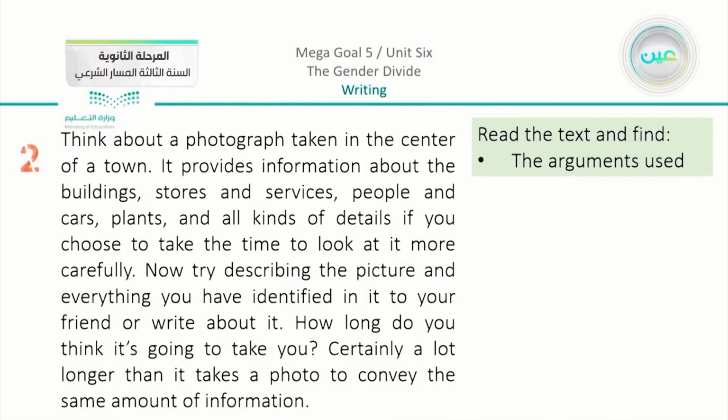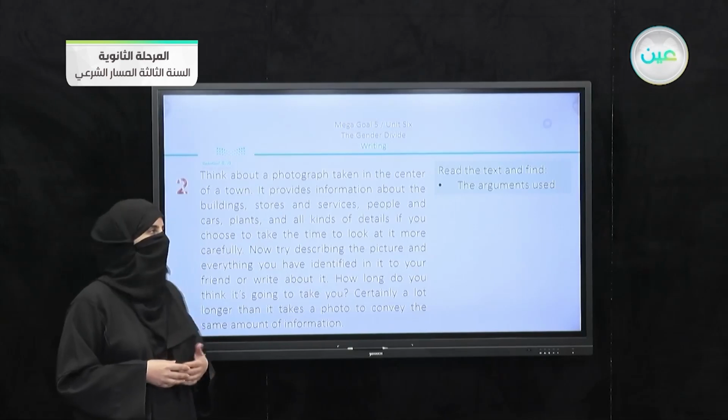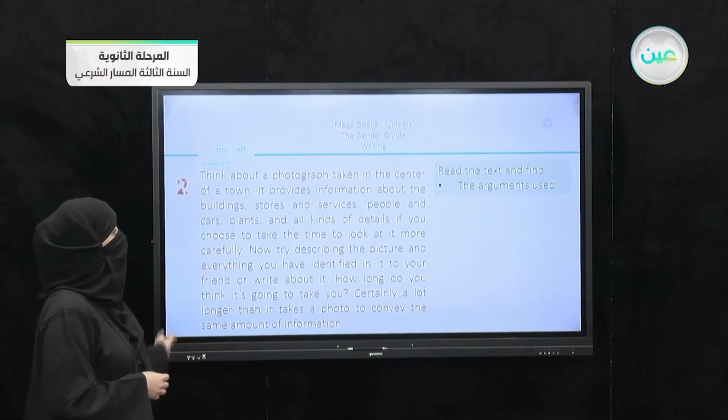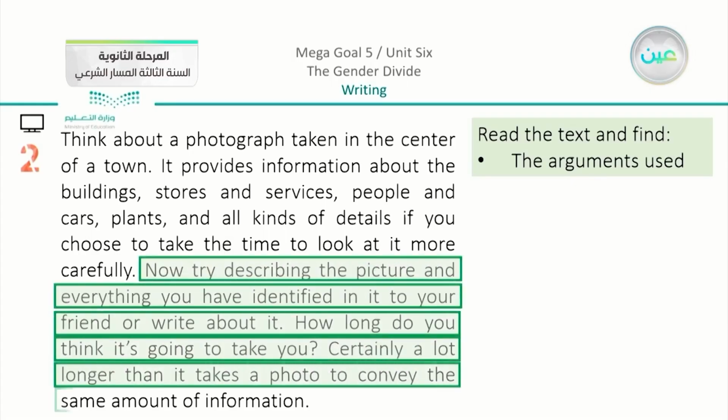We have the second part, to read the text and find the arguments used also. So we're going to start with the other 5 paragraphs, looking for the arguments. Now when you have an argument here, you are trying to prove an idea. So just scan the paragraph and you can find very clearly that the argument is: try describing the picture and everything you have identified in it to your friend, or write about it. How long do you think it's going to take you? Certainly a lot longer than it takes a photo to convey the same amount of information.